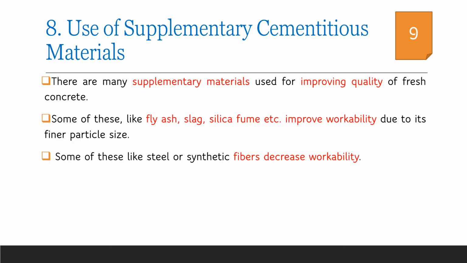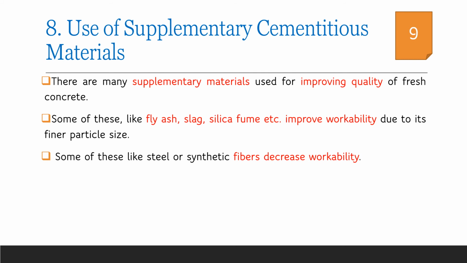Mineral admixtures are also known as supplementary cementitious materials. They are calcium or silica-rich materials generally obtained as byproducts of industry, such as fly ash, slag, silica fume, sugarcane bagasse, rice husk, etc. They improve the workability of concrete.